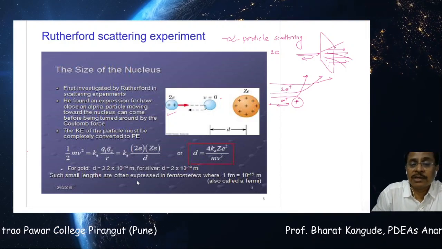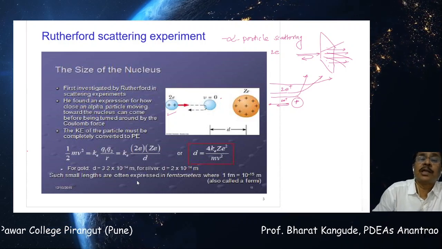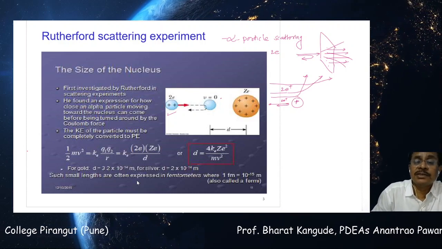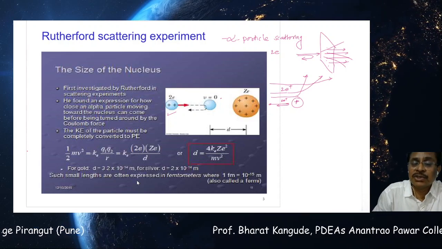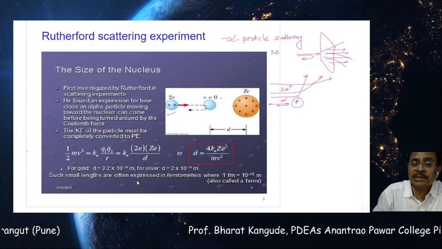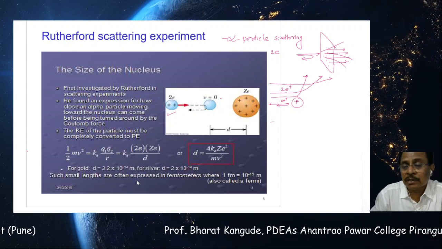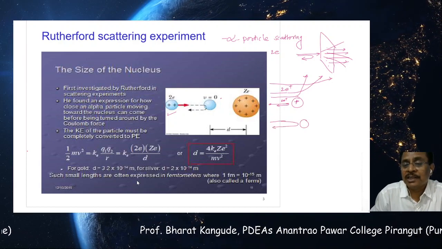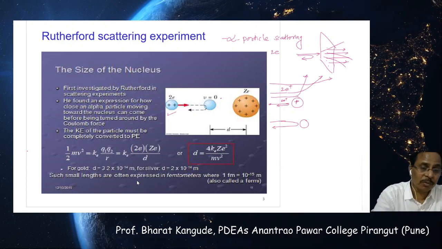This alpha particle travels towards a nucleus, and because of the electrostatic repulsion between its positive charge and the positive charge of the nucleus, as it comes here its velocity is reducing, getting zero, it stops momentarily, and because of this electromagnetic interaction, it gets repelled back and changes its path. So the alpha particle comes here, reaches the closest approach, and then goes back, and this particular alpha particle's properties are measured, and based upon that, these are the following formulas he has given.